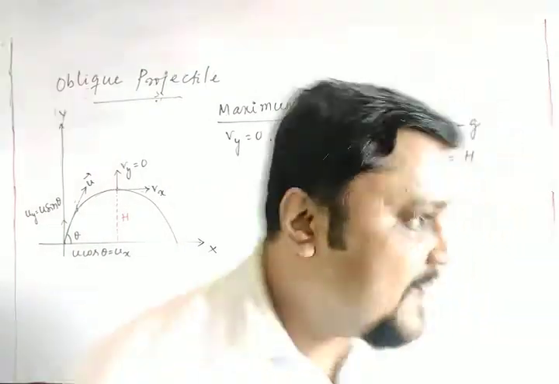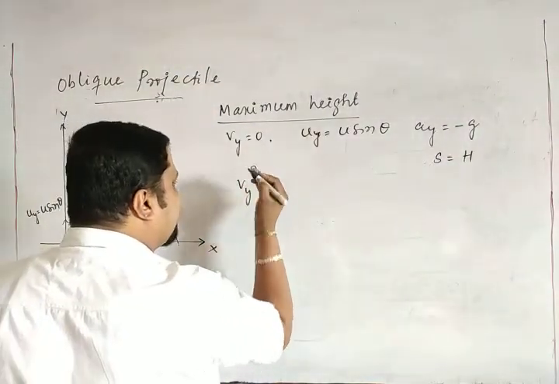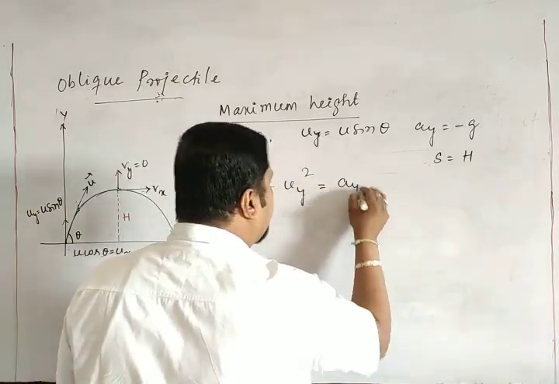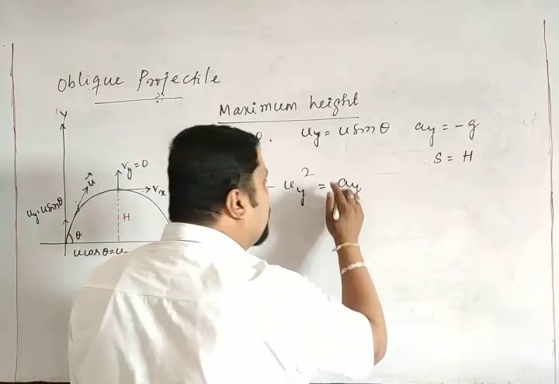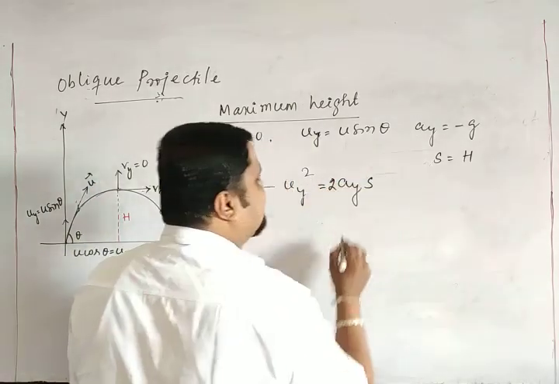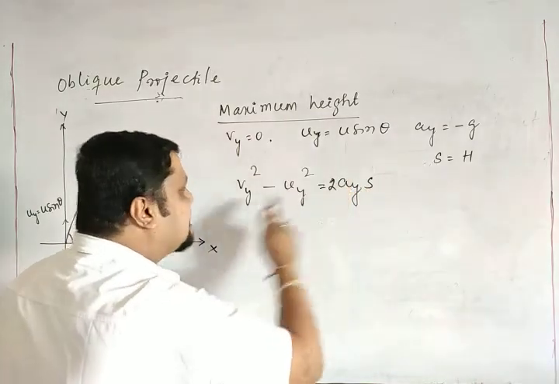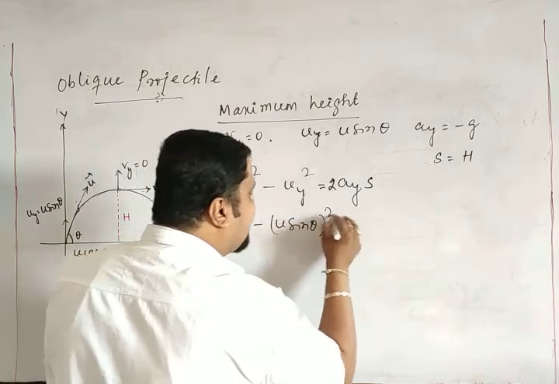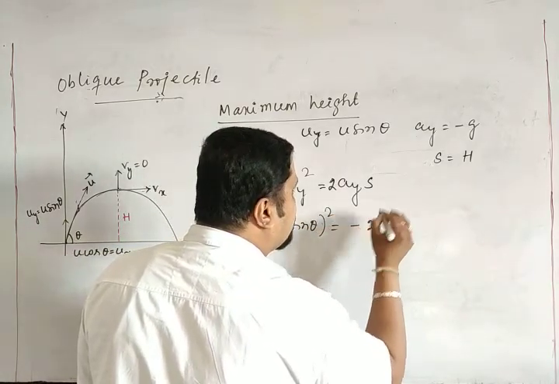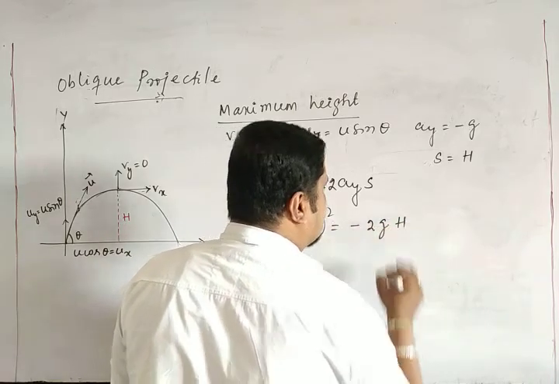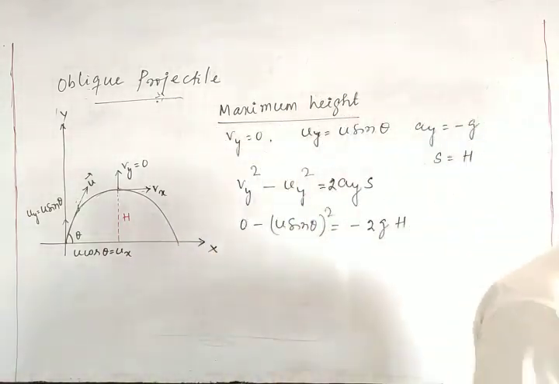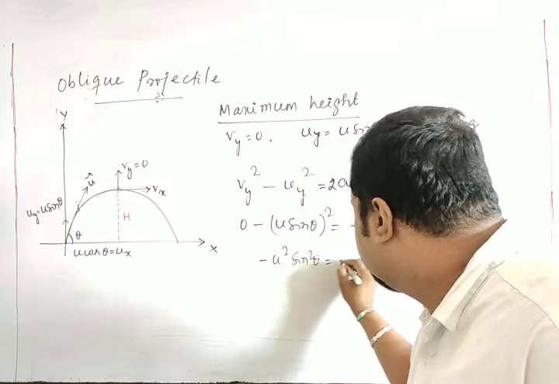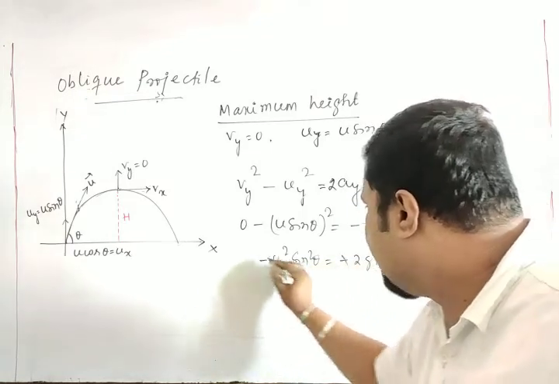So according to that, if I use the equation of kinematics, v square minus u square, only the y factor, is equal to 2as. And what is this s along y? That is h. So vy square means 0 minus u sin theta whole square is equal to minus 2g h. So I can write minus u square sin square theta is equal to minus 2g h. This minus minus gets cancelled.